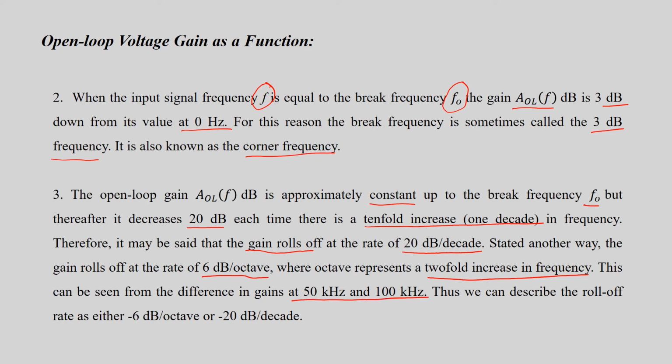The frequency is doubled and the roll-off rate is minus 6 dB per octave, or you can say minus 20 dB per decade. When the gain is coming down, it is minus 20 dB per decade. That is the reason there is a minus over here. For every 10 times increase in frequency, it's minus 20 dB, and for every doubling of frequency, it's minus 6 dB.